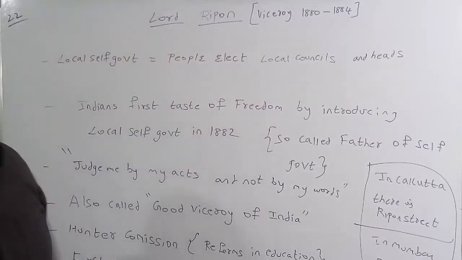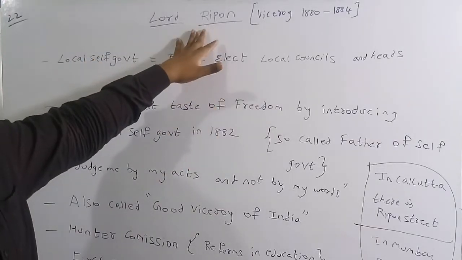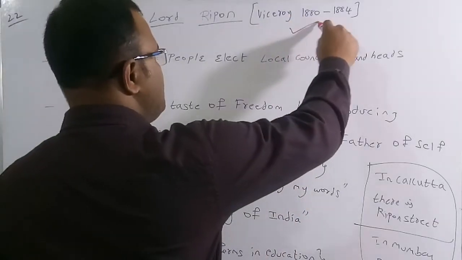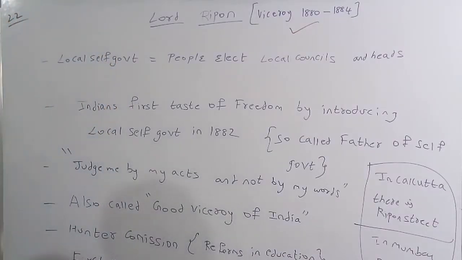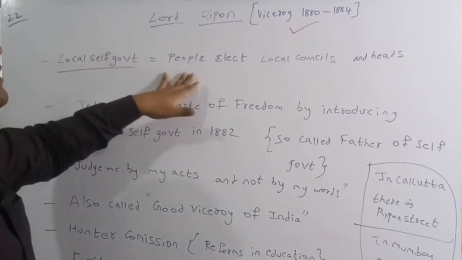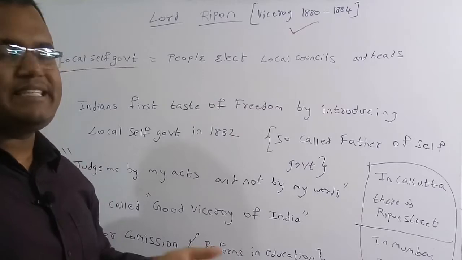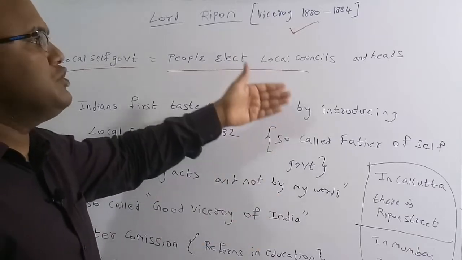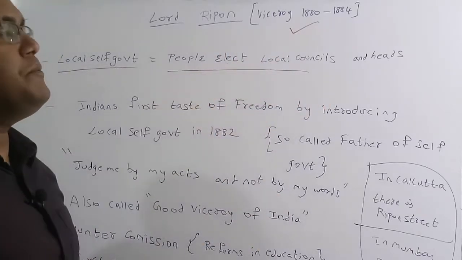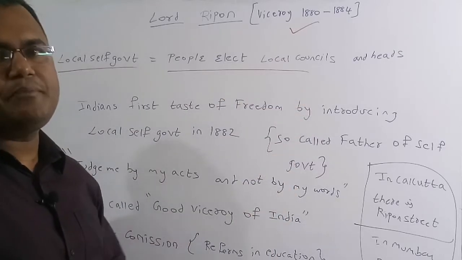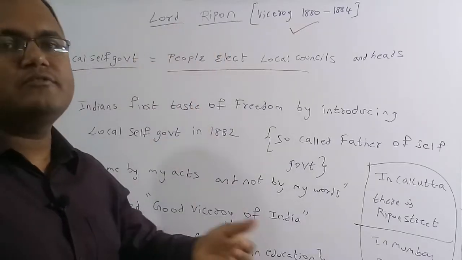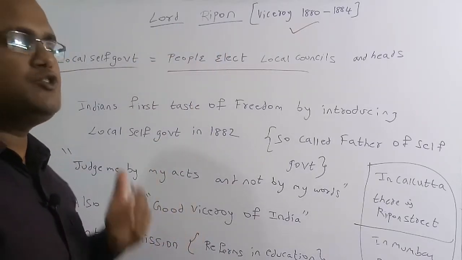Now we'll discuss some important facts about Lord Ripon. Lord Ripon was Viceroy of India from 1880 to 1884. Now we'll understand the meaning of local self-government. Local self-government means people elect the local councils and the heads of municipalities. Previously, these municipality heads were chosen by the British Crown. Lord Ripon introduced self-government so that people have the right to choose their local heads.